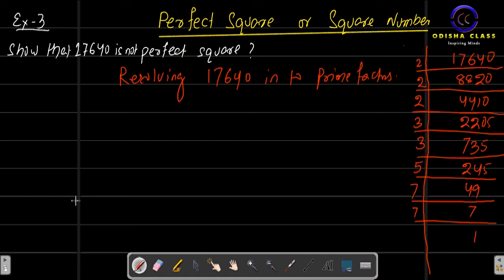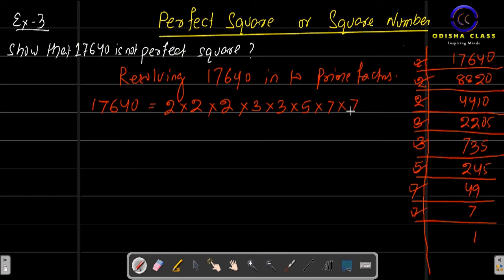Now let's write out 17640 is equal to 2 into 2 into 2 into 3 into 3 into 5 into 7 into 7.